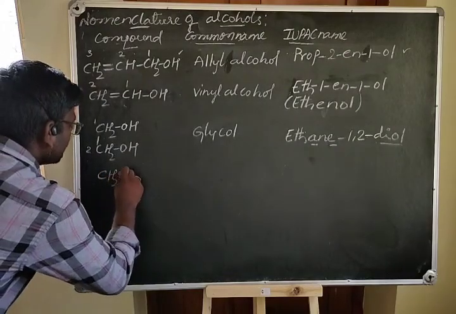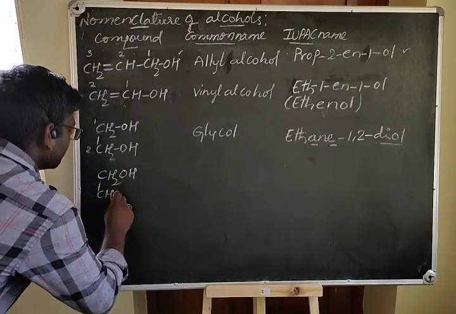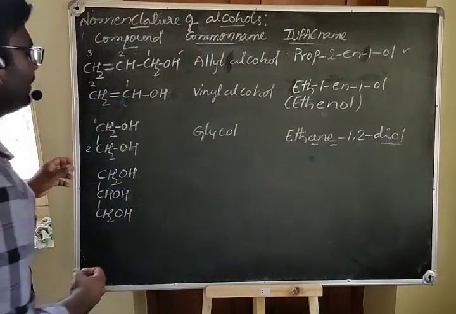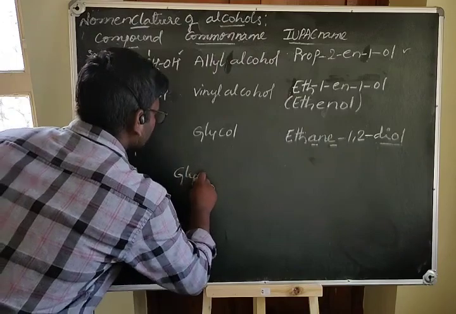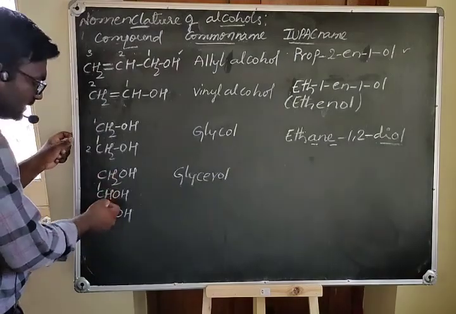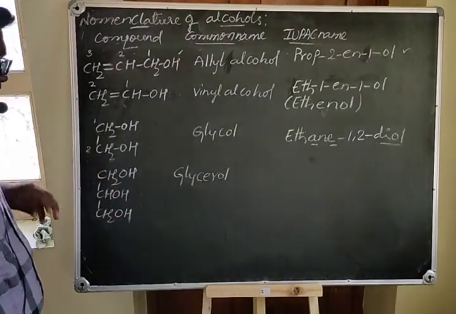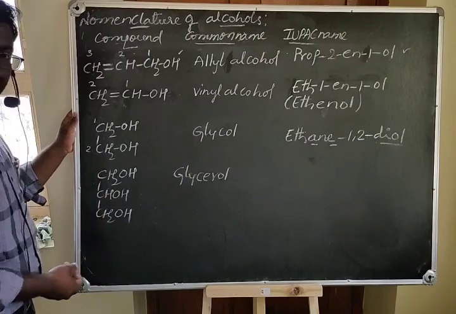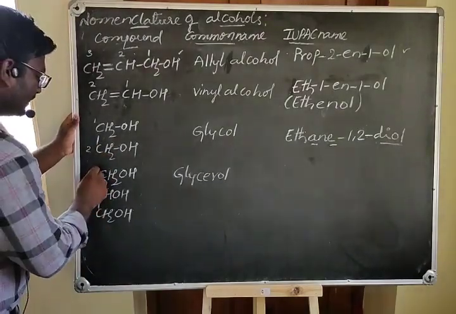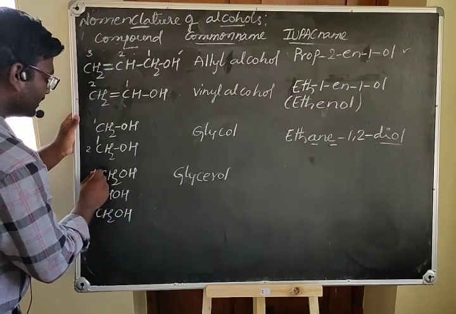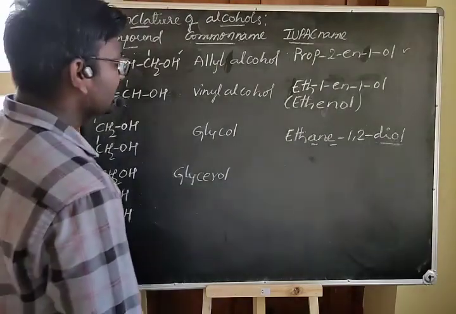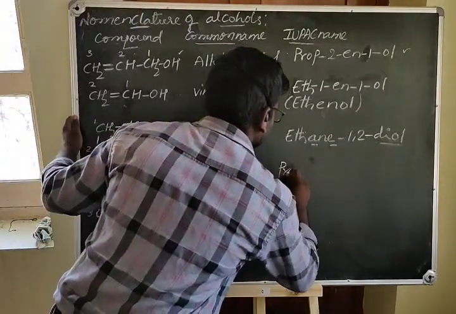Now the trihydric alcohol, for example CH2OH, CHOH and CH2OH. The common name of this compound is glycerol, and on 3 carbon atoms there are hydroxyl groups. Whether you move from top to bottom or bottom to top, you will get the same positions, so I will mark the positions as 1, 2, 3. In this case you can write the name as propane.